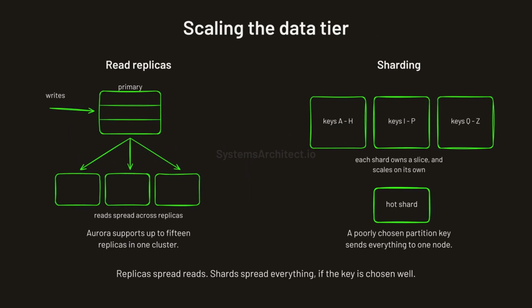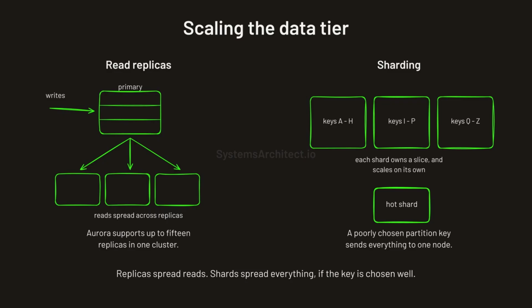The database is usually the hardest thing in the system to scale. Read replicas are the first step and often the cheapest win available. Writes go to the primary, while reads spread across the replicas. Amazon Aurora supports up to 15 read replicas in a single cluster.